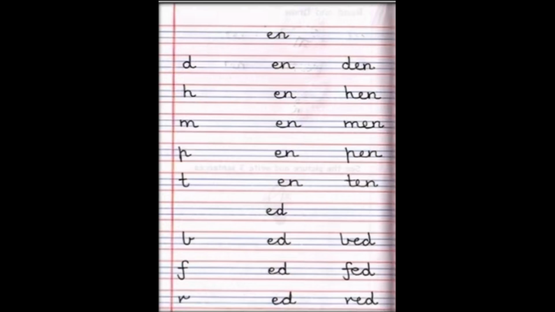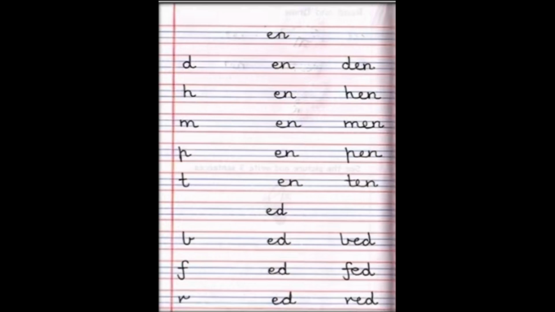The next letter is H. H says H. EN says N. H-E-N, hen. Hen is a farm animal, and a hen also gives us eggs. So H-E-N, hen.